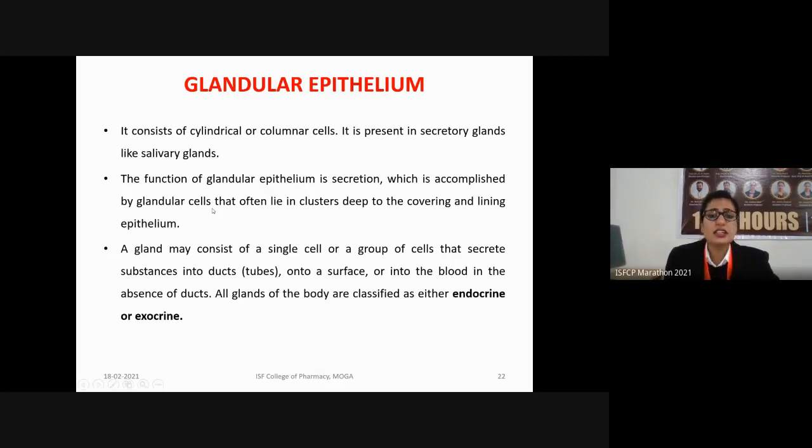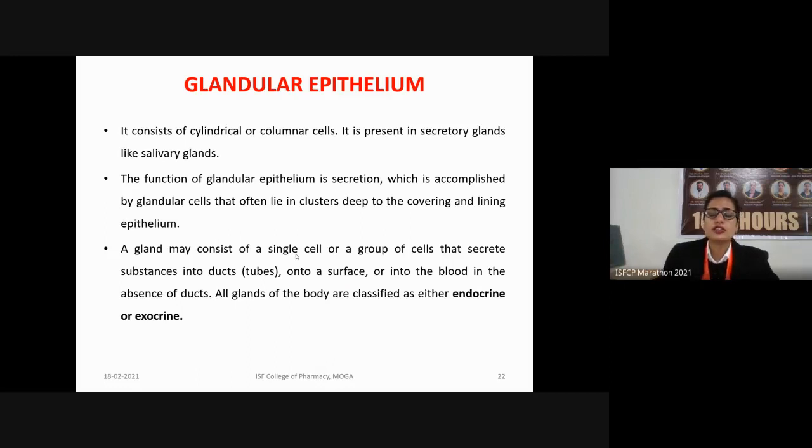They often lie in bunches or clusters deep to the covering and lining of the epithelium. So, the glandular epithelium consists of glands. A gland may be a single cell or a group of cells which helps in the secretion of various substances. So there may be endocrine glands or exocrine glands.